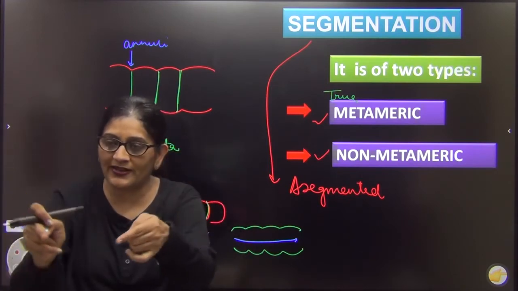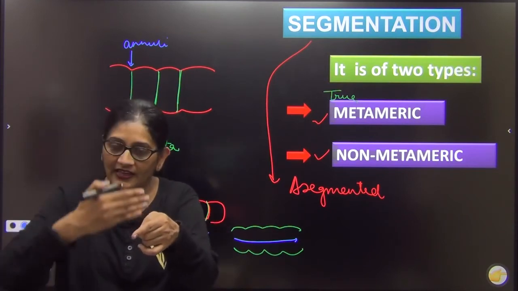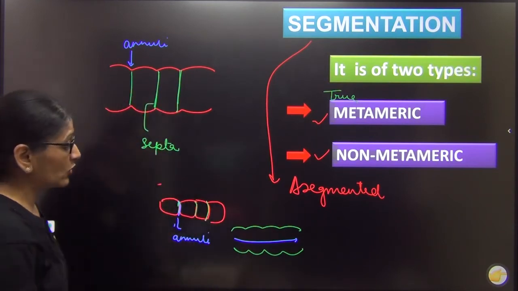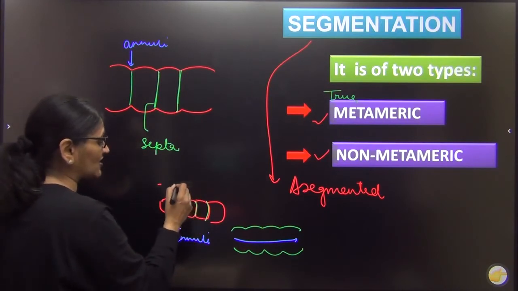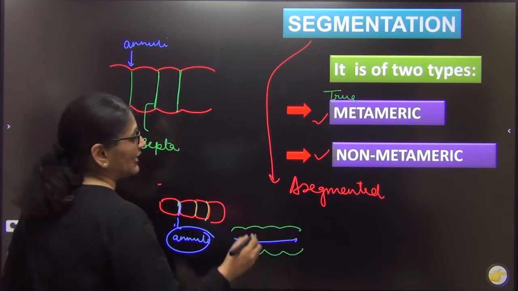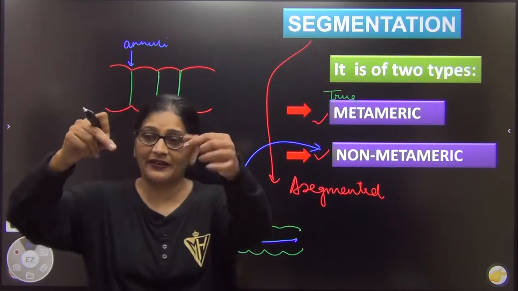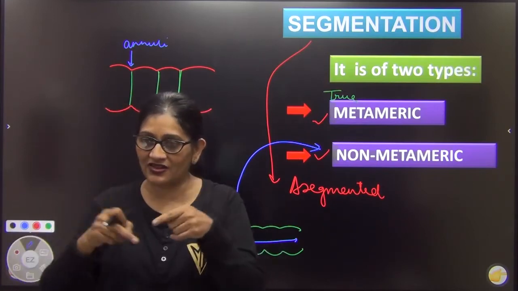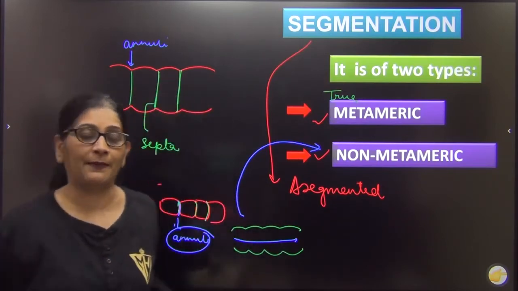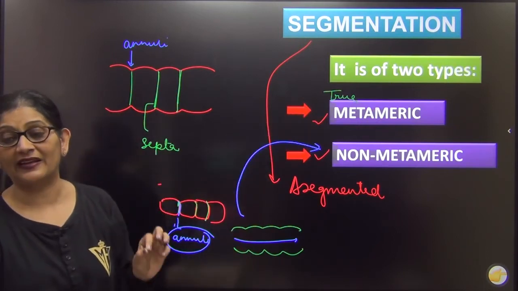ये ऊपर से जो है इसको हम कहते हैं annuli. ठीक है, ऊपर से जो है वहां अंदर में भी होना चाहिए. That is called as septa. So if there is only external segmentation due to annuli, but internally it is continuous, then we call it as non-metameric. And if external जहाँ segmentation है, internal भी आपका septa पाया जाता है, then that is called as true segmentation or metameric segmentation.